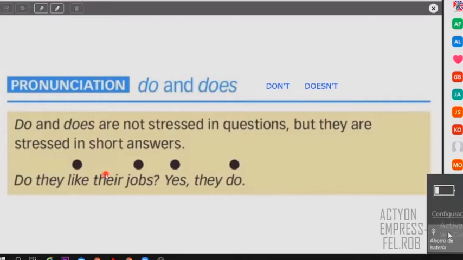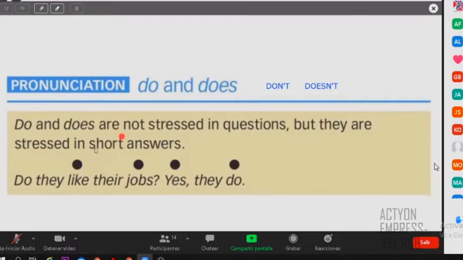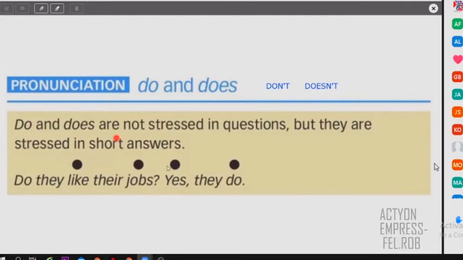But when you answer, as it says, in short answers, in that case, you have to put a stress. For example, you say, yes, they do. So you have to put a stress when you answer yes or no in short answers, right? But you don't put stress or intonation when you have this in a question. So that's basically the difference that we have.